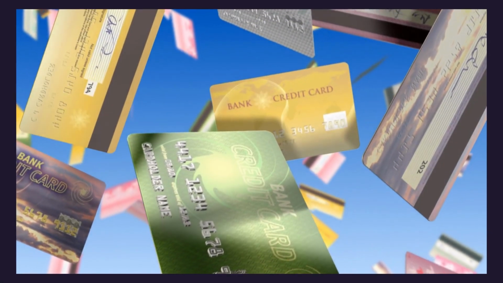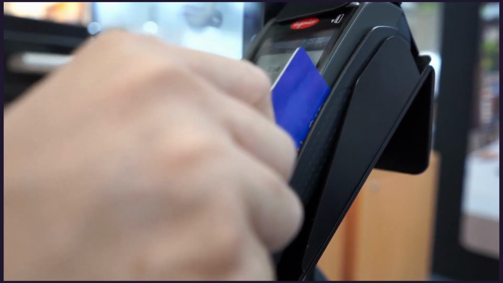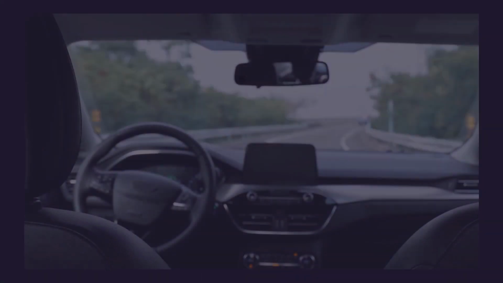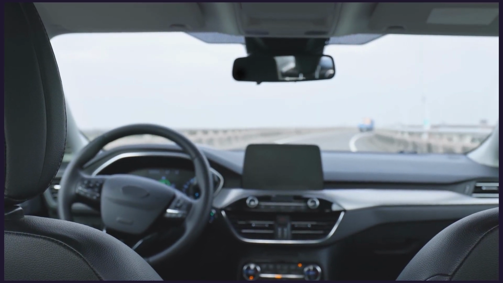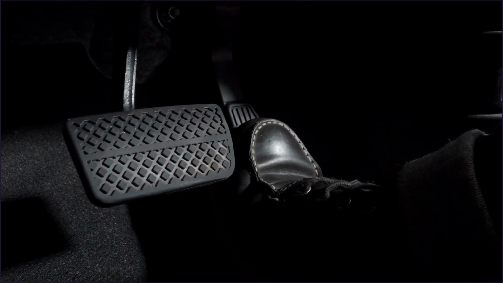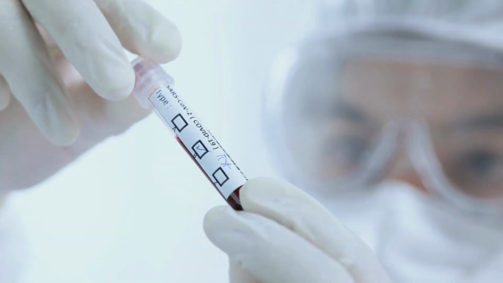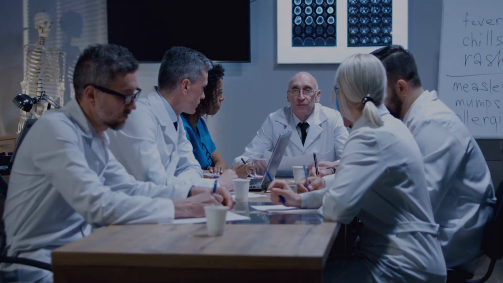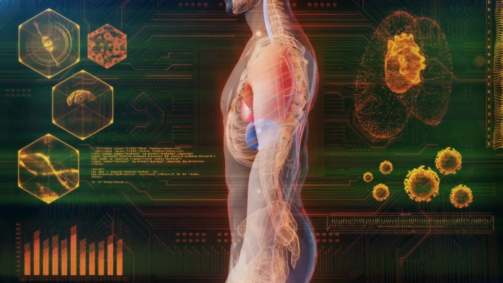Fraud detection: banks and credit card companies use AI to detect fraudulent transactions. This helps to protect your financial information and prevent identity theft. Self-driving cars are still in development, but they use AI to navigate roads, avoid obstacles, and make decisions about speed and braking. Medical diagnosis: AI is being used to develop new diagnostic tools that can help doctors identify diseases more accurately and quickly. For example, AI can be used to analyze medical images and identify cancer cells.